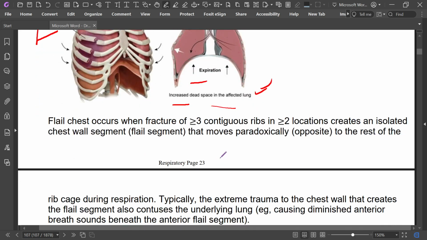What does flail chest mean? Flail chest occurs when there is fracture of more than three contiguous ribs in two or more locations. This creates an isolated chest wall segment, the flail segment, that moves paradoxically opposite to the rest of the rib cage during respiration.